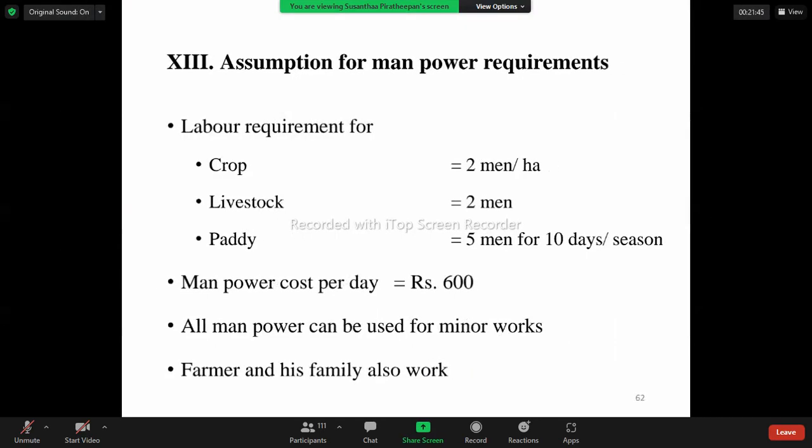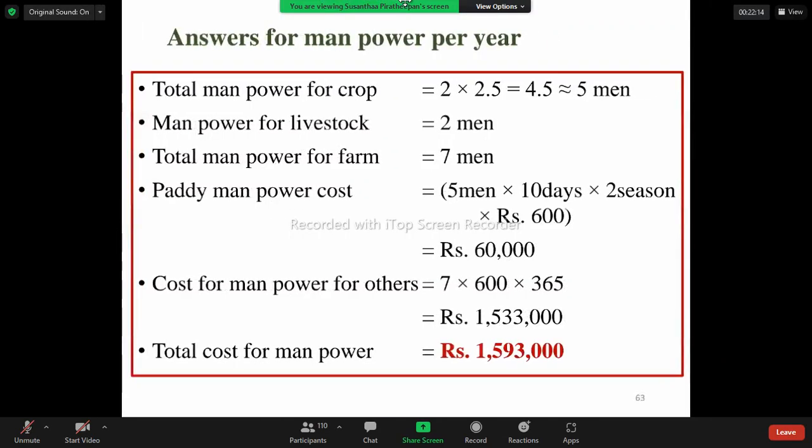Okay, the final one. Final assumptions. Assumption for the manpower. Labor requirement. Crops, 2 men per hectare. For livestock also we may need 2 men. But for paddy, we need 5 men for 10 days per season. Manpower cost per day is rupees 600. And all manpower can be used for minor works, and the farmer and his family also work.